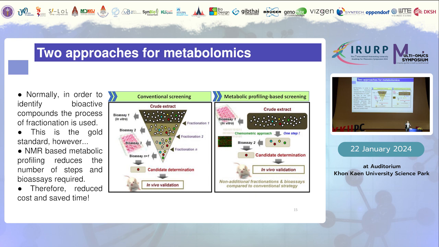Then this is going to take forever to finish until we can identify the bioactive compounds that have the major activity against whatever we are going to study. So in our group, we propose using a metabolic profiling based screening technique to profile the biochemical constituents in the crude extracts, and then with the help of chemometrics, we can identify potential biomarkers that have biological roles in the particular study we are going to test. It could be either animal studies or in vitro studies.